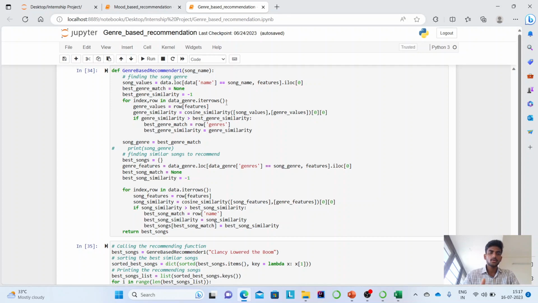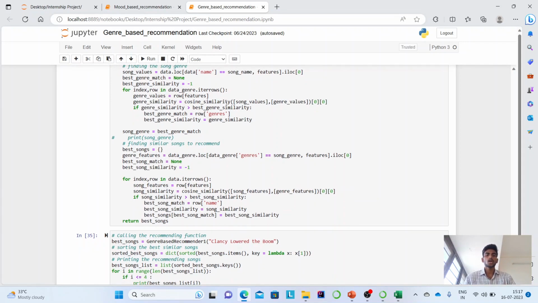So in that I have used a for loop for the genre data, and then in that for loop I first find out the present row's genre values, and then use the cosine similarity to find the best match based on those two features, song values and genre values.